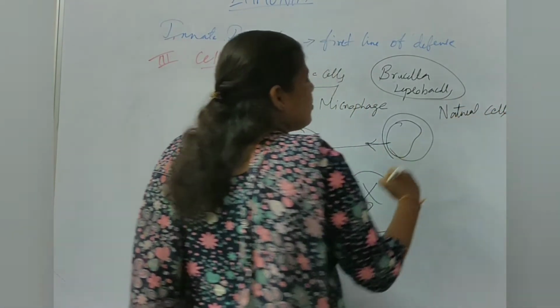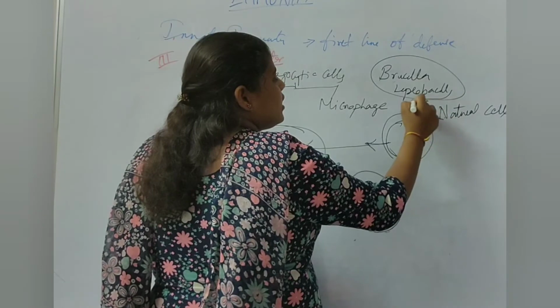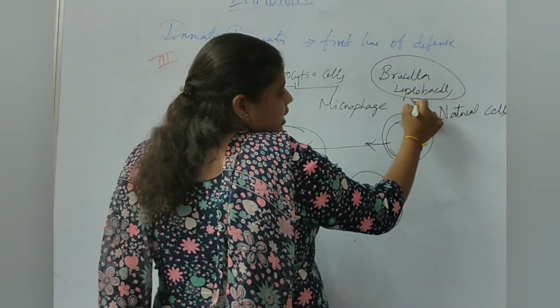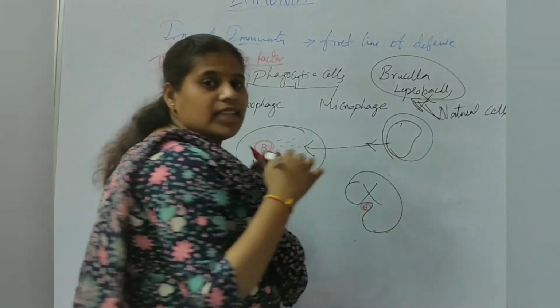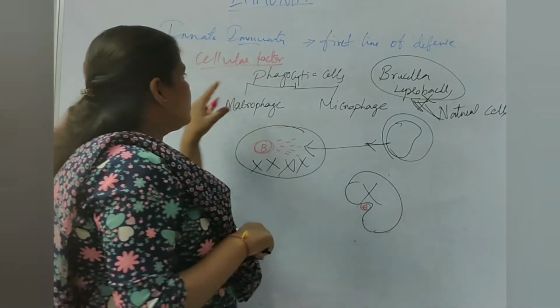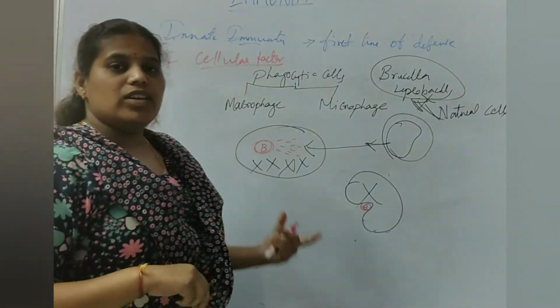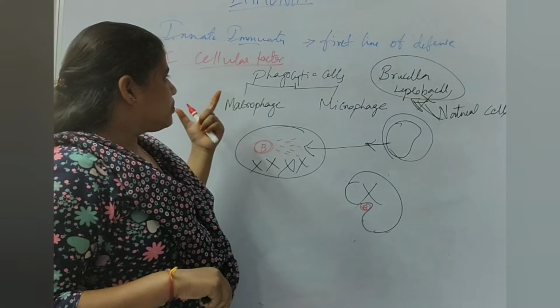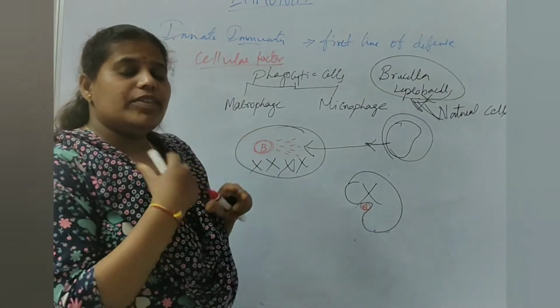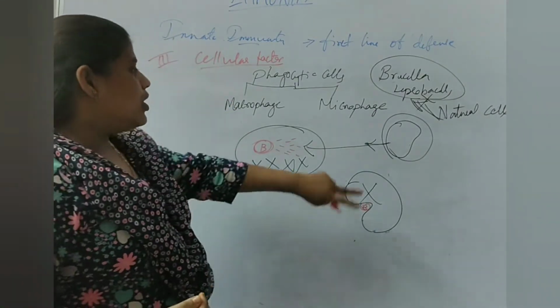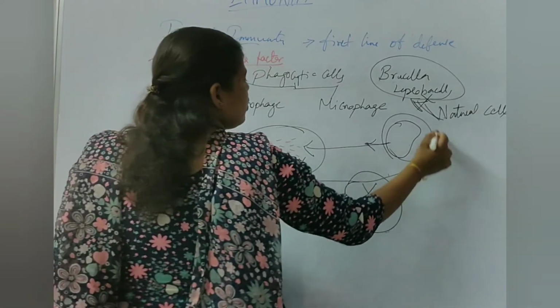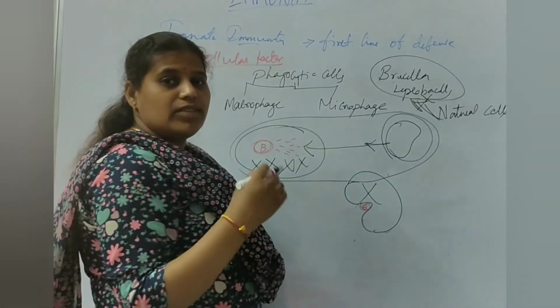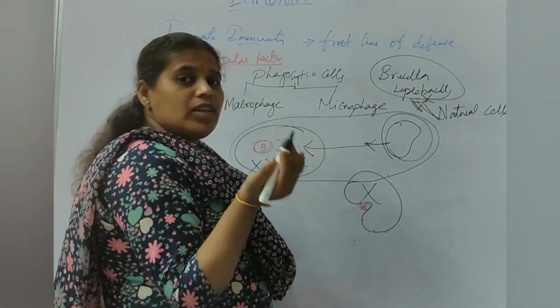Natural killer cells come into action and release their contents against this antigen, and they kill the bacteria. These are the cellular factors. These play a role in preventing the bacteria.